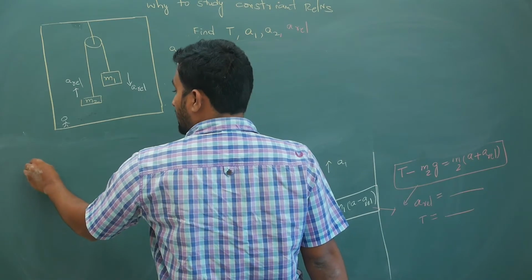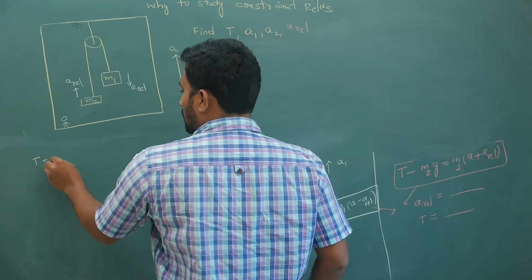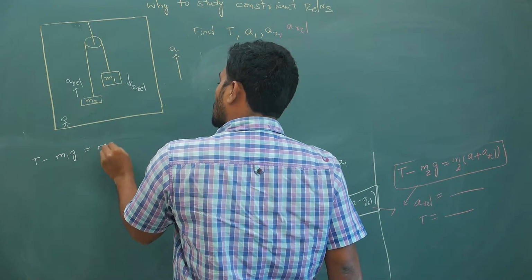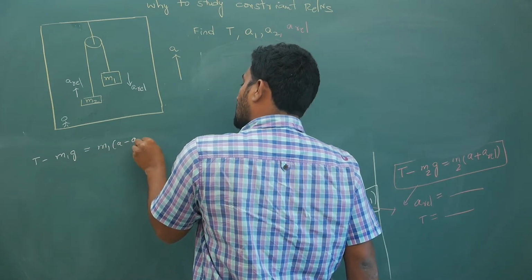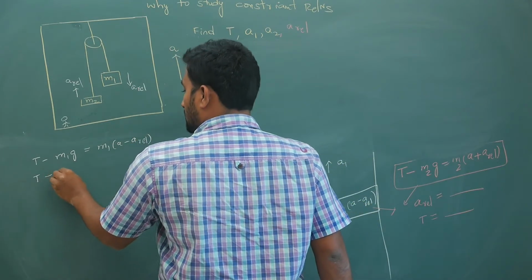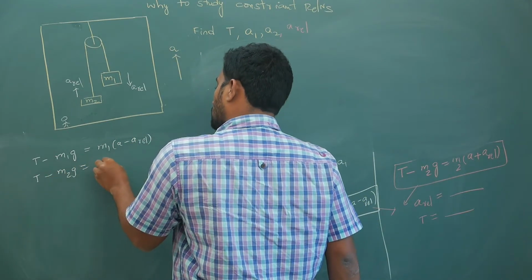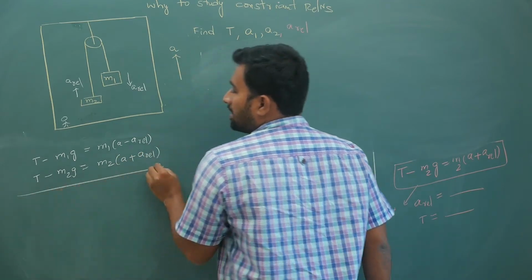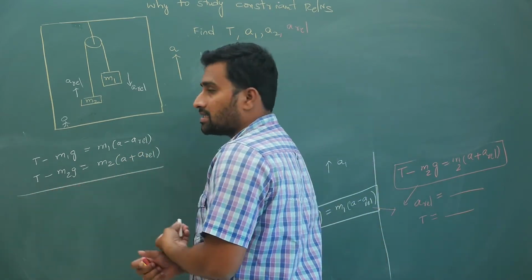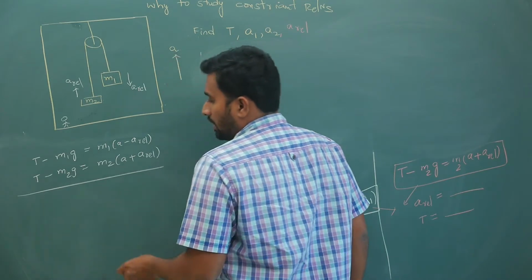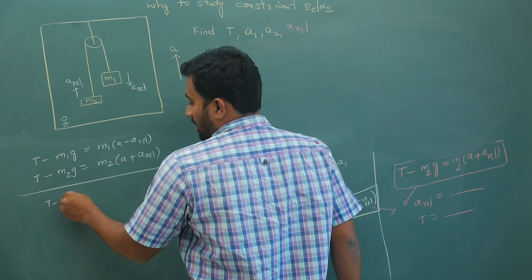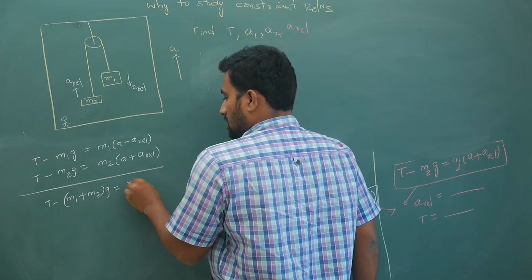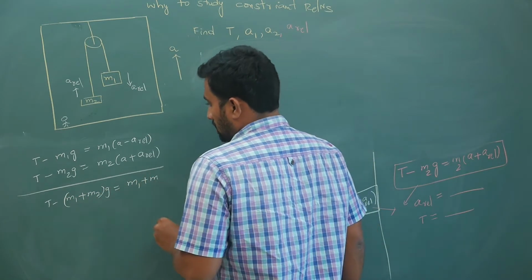So what is it that we are getting? A relative will cancel off. So T minus M1G is equal to M1 times (A minus A relative), and T minus M2G is equal to M2 times (A plus A relative). Add these two, plus A relative minus A relative will cancel off. Okay, so in this case, T minus (M1 plus M2) into G is equal to M1 plus